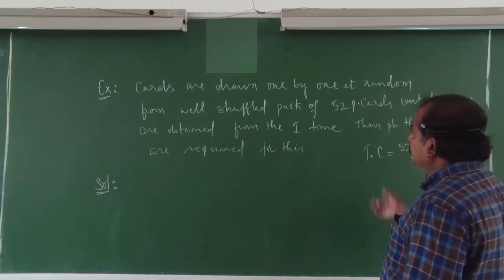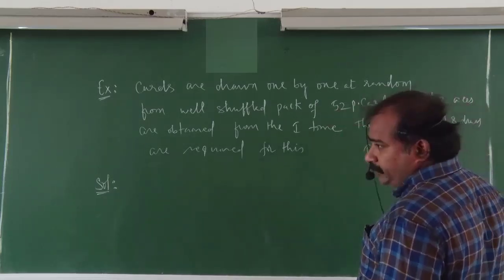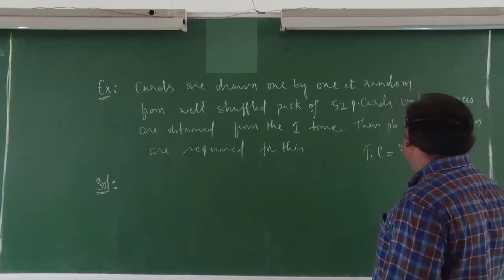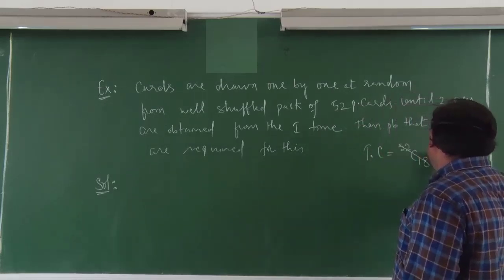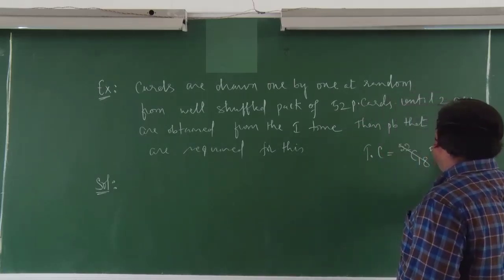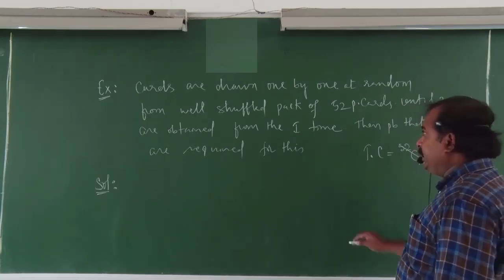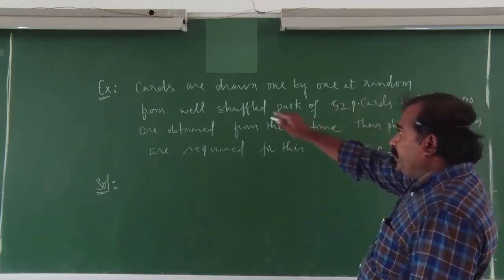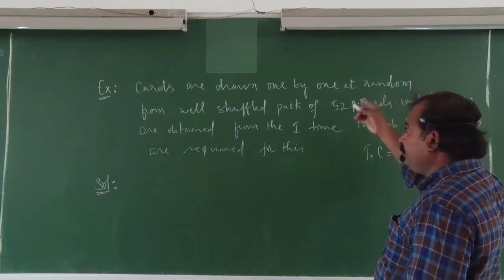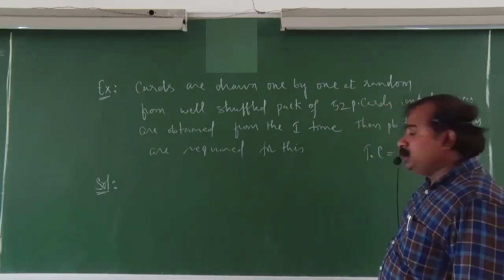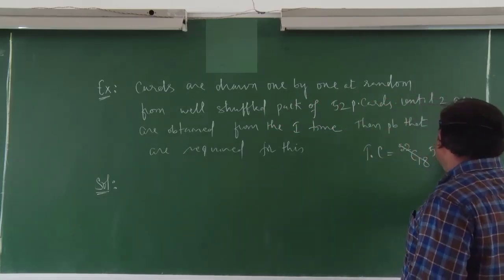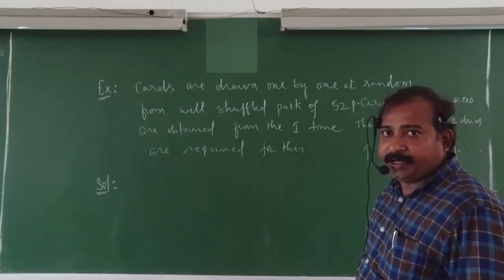According to the given data, one by one at random is given. One by one means you have to take 52, 51, like that 18 times. At random is different, one by one is different. So here the total value is 52 into 51 into like this, 18 times.